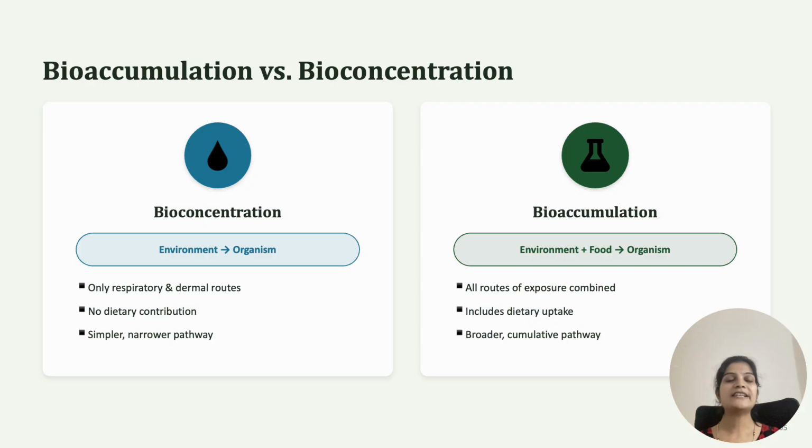Whereas in bioaccumulation, it might be through respiratory organs, or the dermal surface, or also from the food diet. This is the main difference between bioconcentration and bioaccumulation.